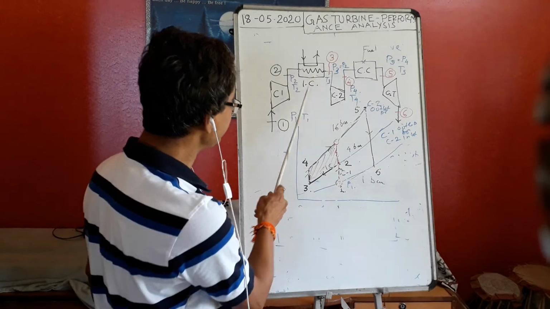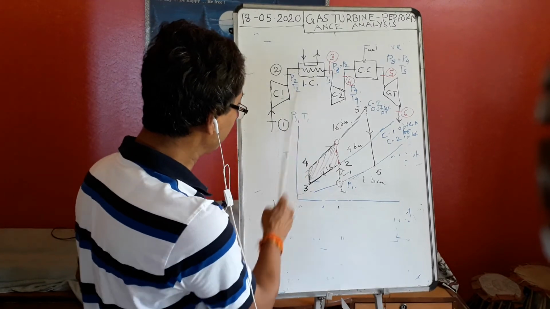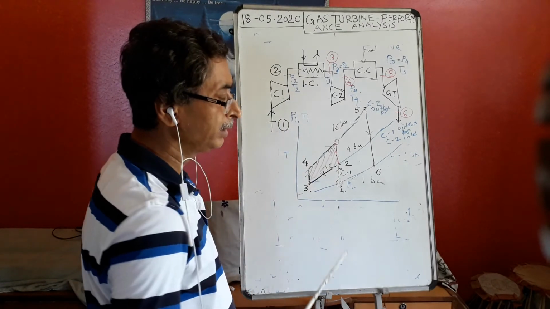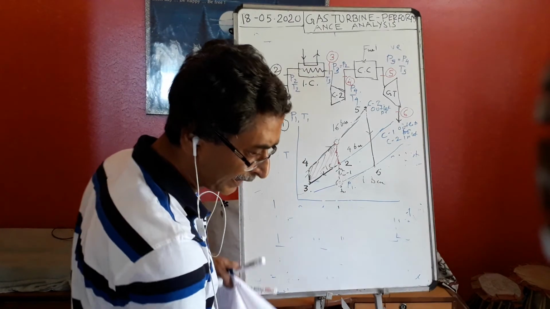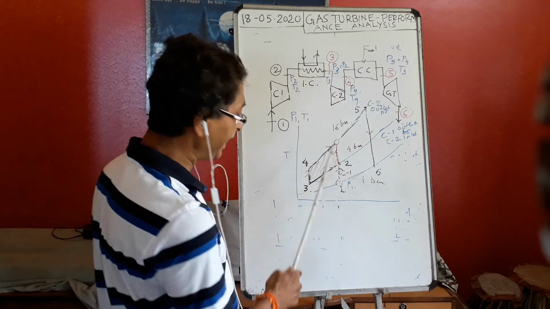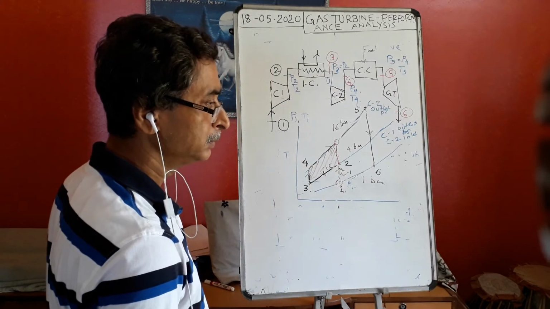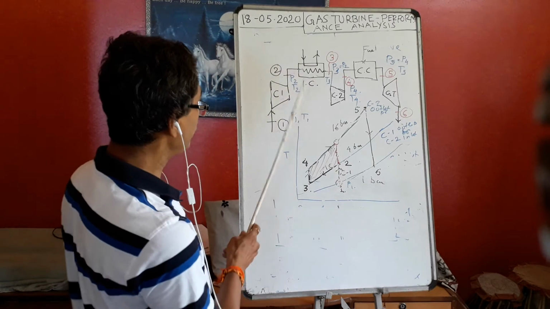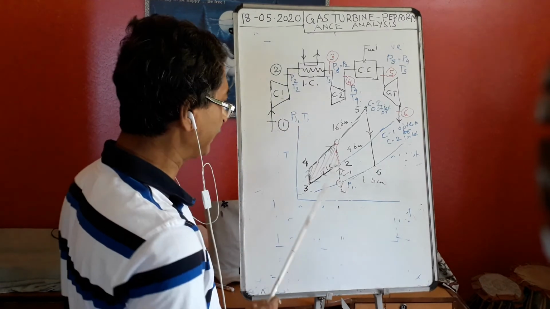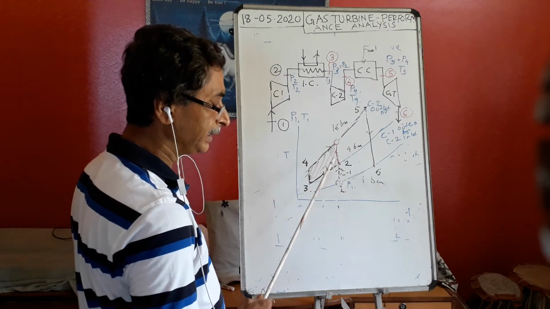So by using two compressors and intercooling, what benefit have I got? The benefit I have got is that our W net has increased. How much? This is the area, showing that area. So if I use the intercooler, what is our conclusion? If I use intercooling, then our W net will increase.